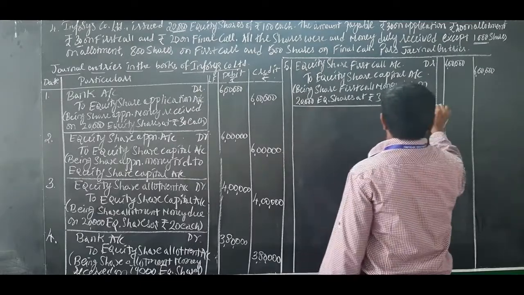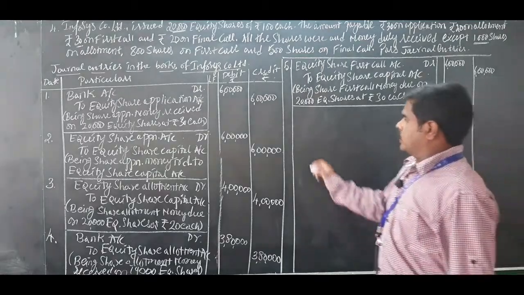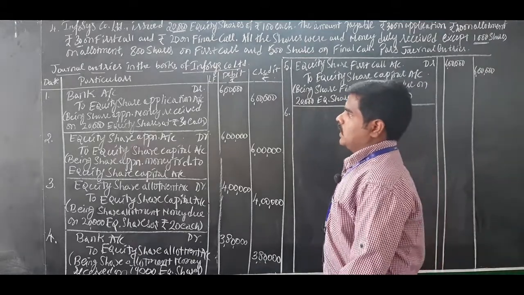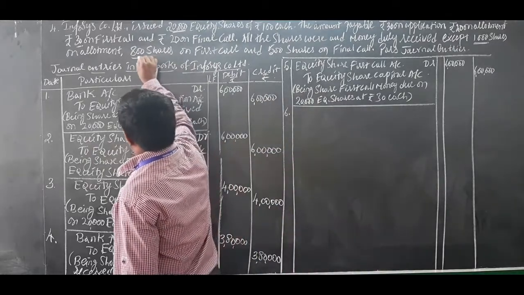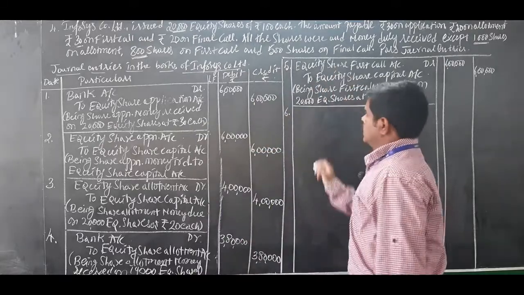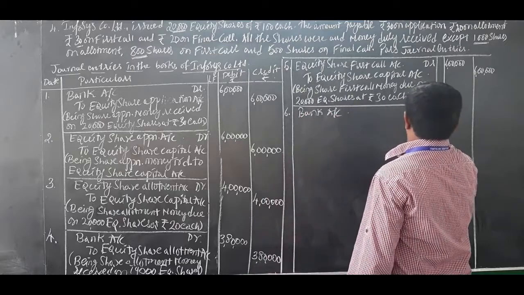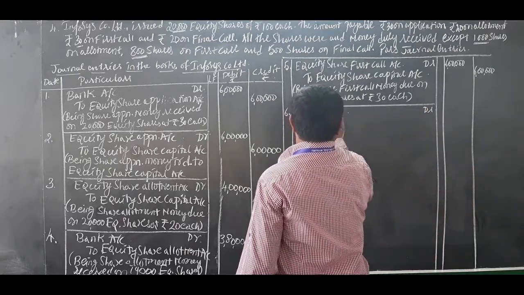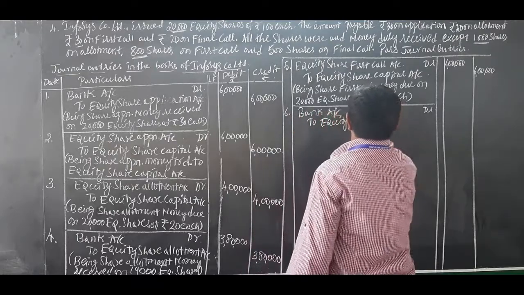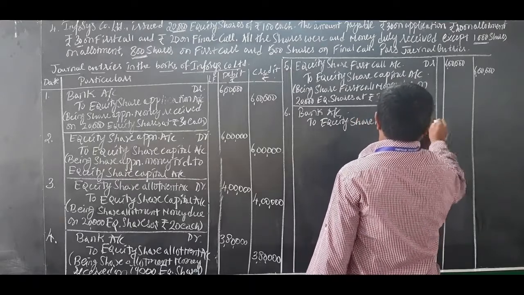Okay, so this is journal entry number 5 when first call due. Moving on to the next one, journal entry number 6, first and final call money received. Be careful, except 800 shares, that means 800 shares calls in arrears is there in the first call. So journal entry: bank account debited to equity share first call account.